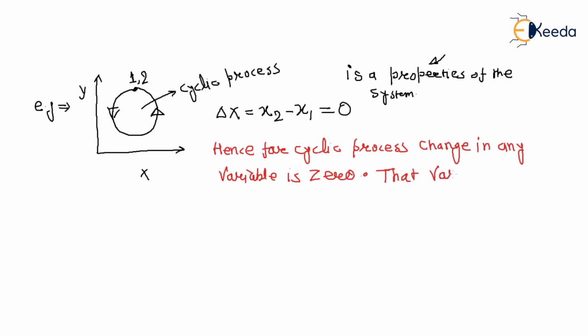That variable is called a property of the system, right?